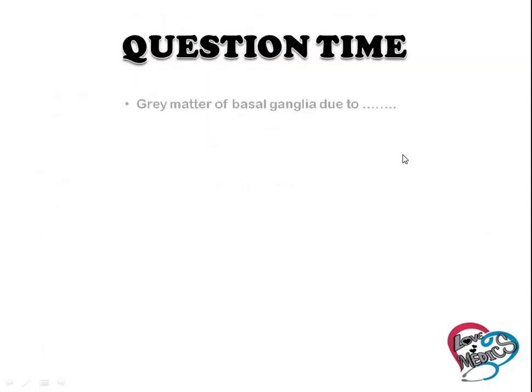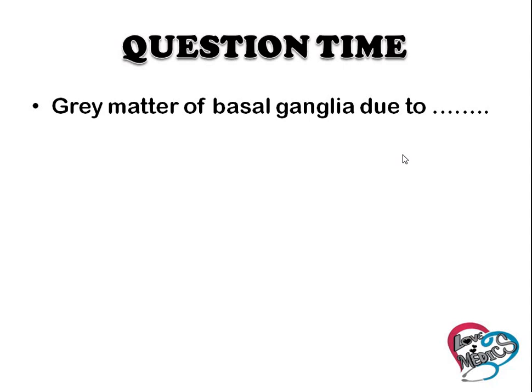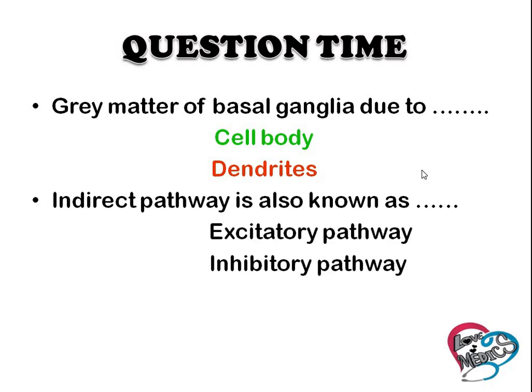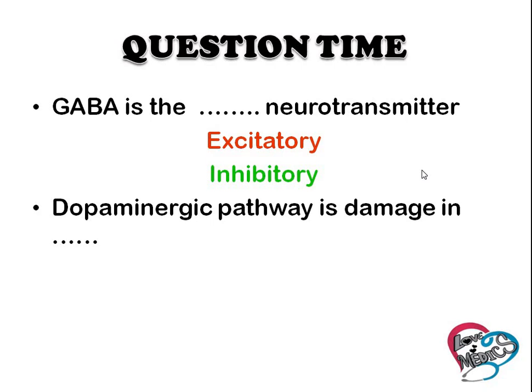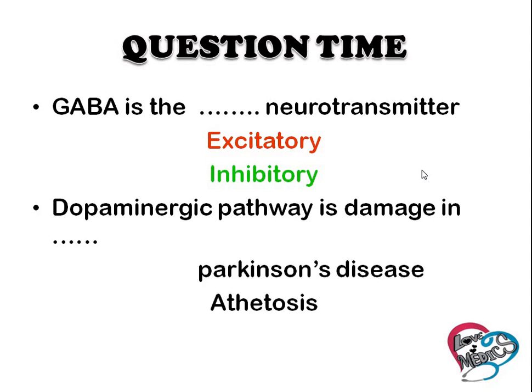Question time. Grey matter of the basal ganglia is due to cell body or dendrites? Cell body. Direct pathway is also known as excitatory pathway, and indirect pathway as inhibitory pathway. Inhibitory pathway. GABA is excitatory or inhibitory? Inhibitory. Dopaminergic pathway is damaged in which condition? Parkinson disease or athetosis? In Parkinson disease.